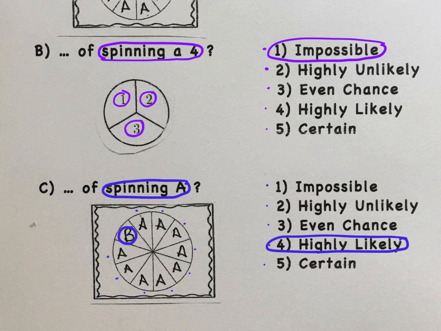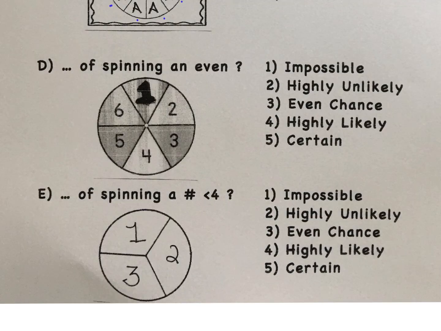Now let's wrap it up with problems D and E. For letter D, it asks, what is the chance of spinning an even number? We've been given a spinner labeled 1 through 6. The even numbers are 2, 4, and 6.